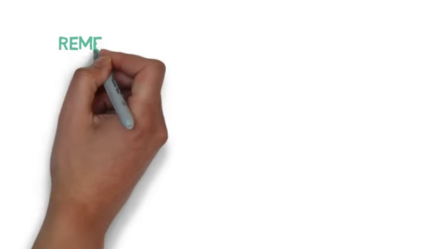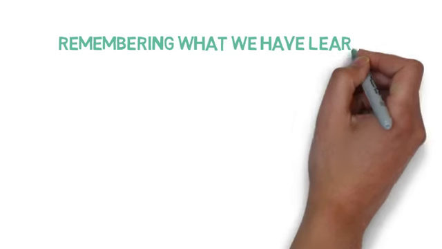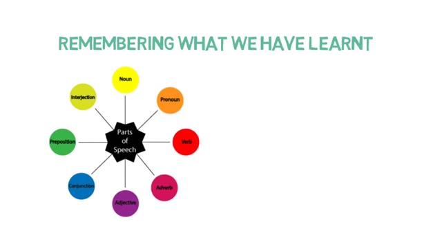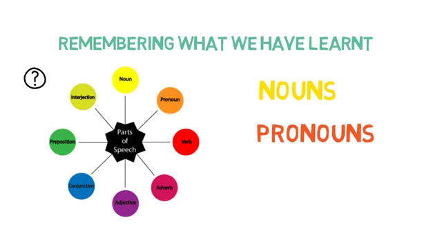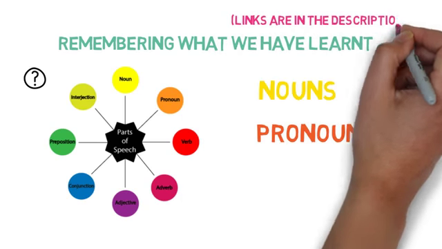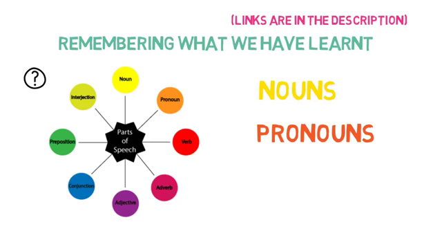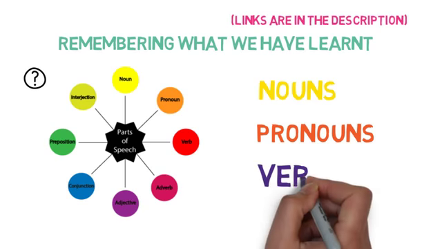Firstly, let's quickly remember what we have covered in our previous videos. Do you remember this chart of parts of speech? I am sure that you do. From the 8 parts of speech, we have already covered the first 2, that is nouns and pronouns, in our previous videos. Please check those videos if you haven't already or if you need to revise. I have given the links in the description. In this video, we are going to discuss the third and very important part of speech, that is verbs.